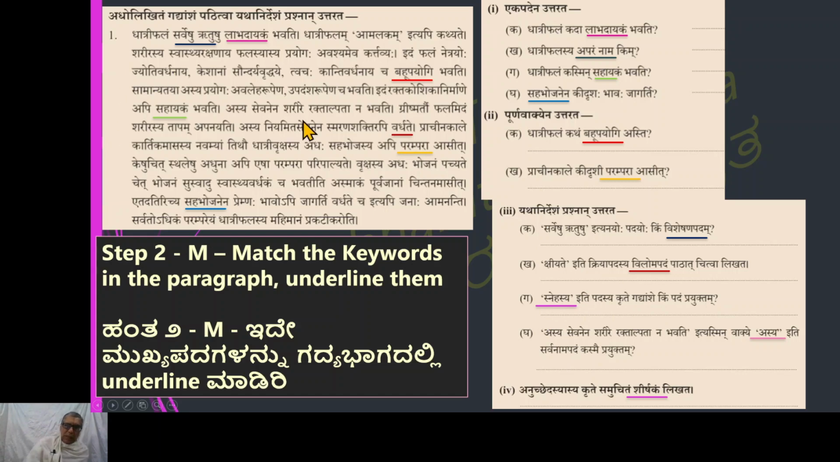Now we will read the paragraph, because without reading the paragraph we will not be able to get this meaning. Snehasya means of friendship. We will read the paragraph now. Dhatri phalam sarveshu ritushu labhadayakam bhavati. Dhatri phalam, some fruit called dhatri fruit, is useful in all the seasons. Labhadayakam is profitable, beneficial in all the seasons. Dhatri phalam amalakam ityapi kathyate. Dhatri phalam is also known as amalakam.